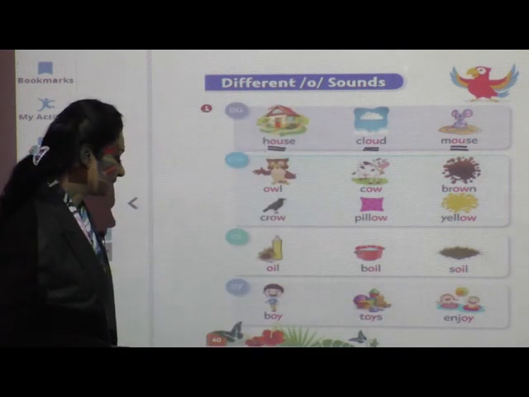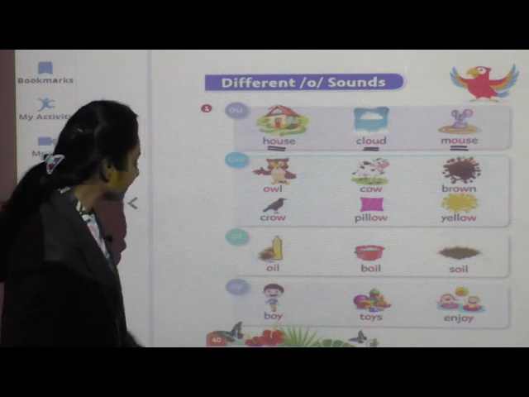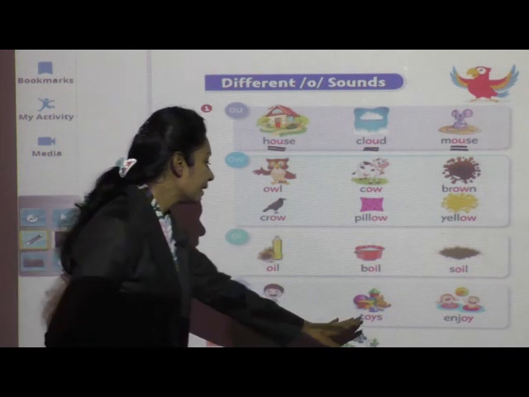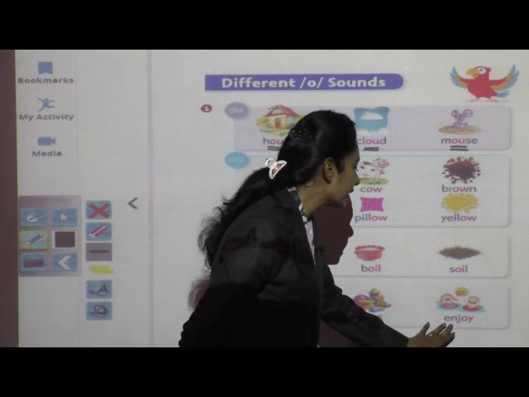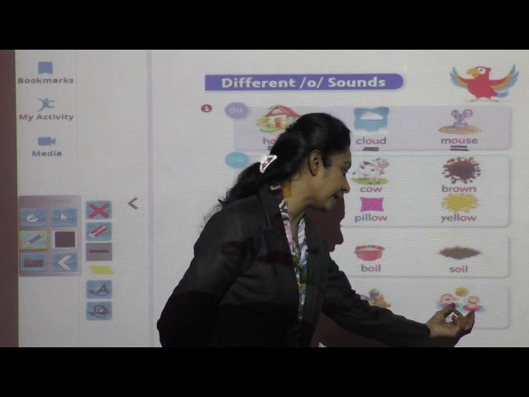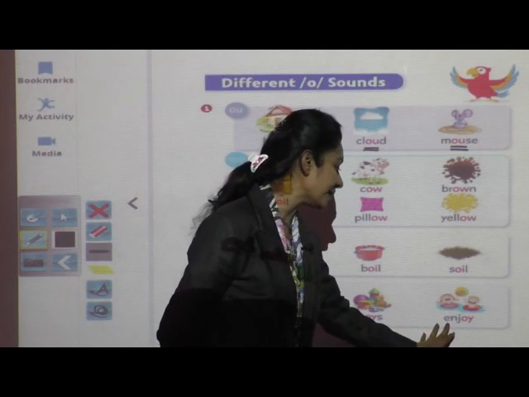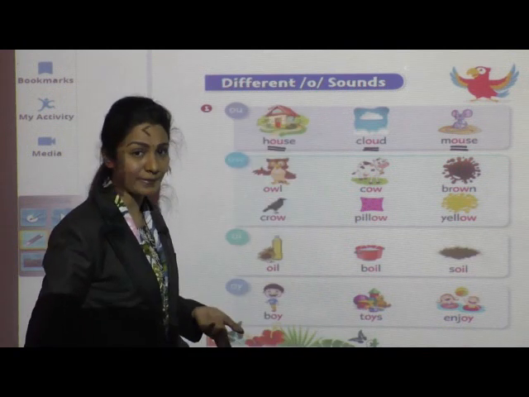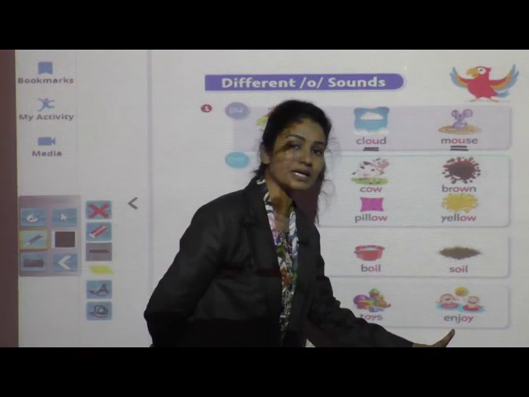Now the last sound, OY, oy. These are the three examples. Boy. Toys, जिसको हम लोग खिलौने बोलते हैं. Enjoy. In this picture, these two characters are enjoying in this pool. So here the word is enjoy. When you go into the water, into a swimming pool, you also enjoy, right? So for that purpose, here the word is given.